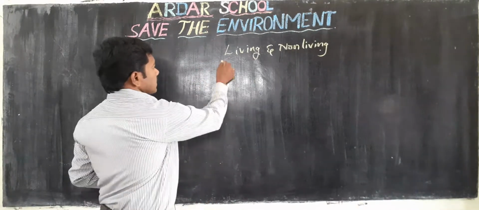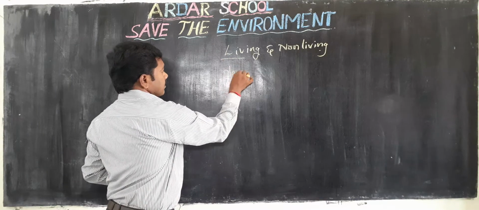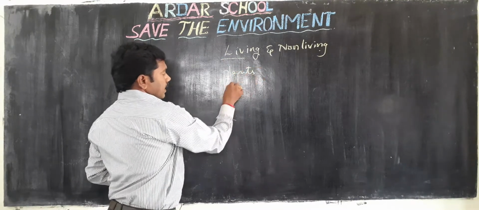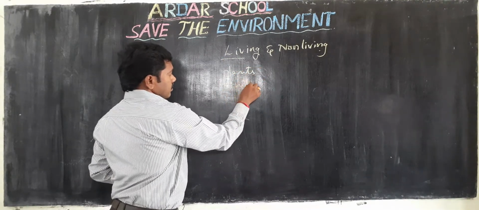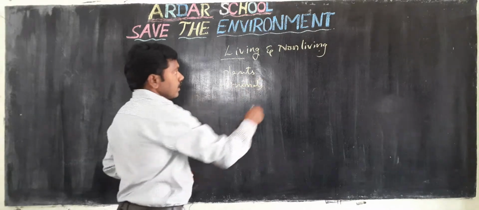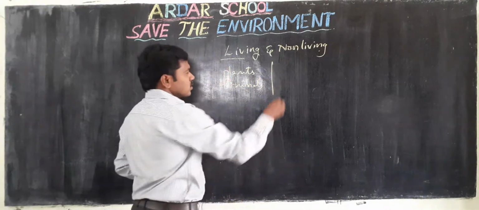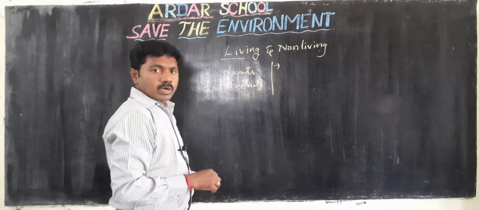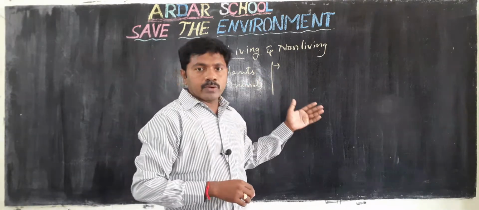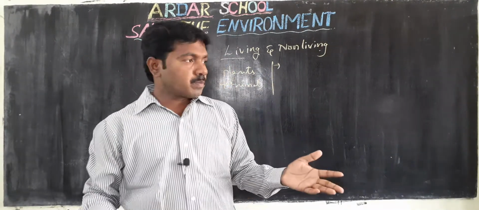Living things means plants and animals. Next, non-living things. There are so many: stones, air, water, benches, chalk, paste.